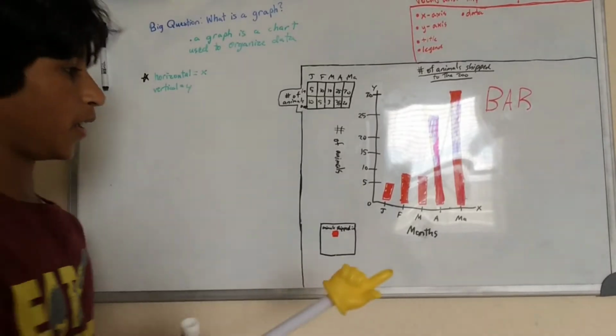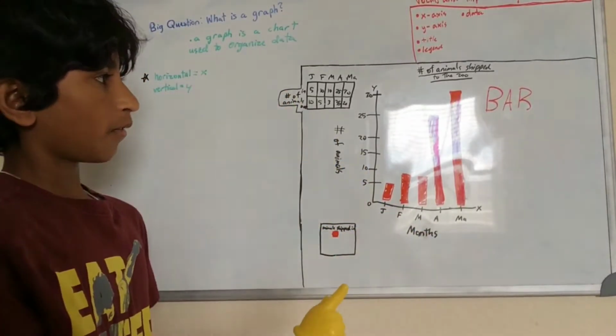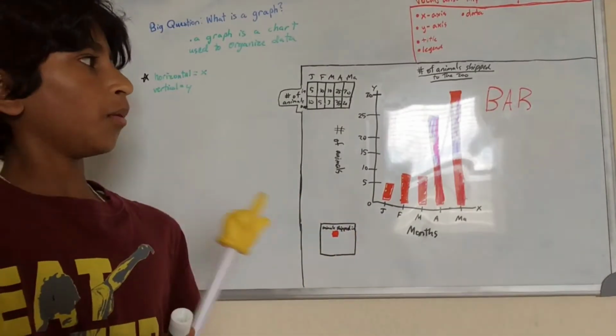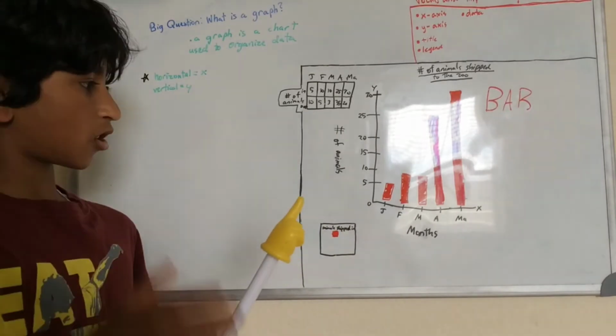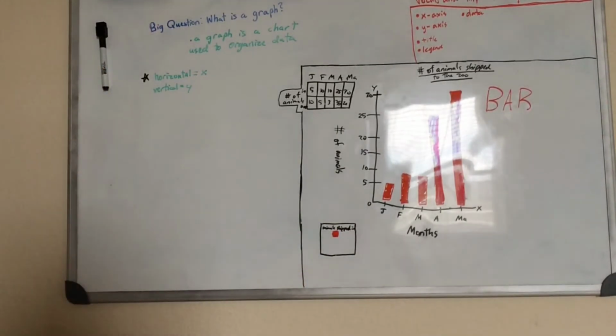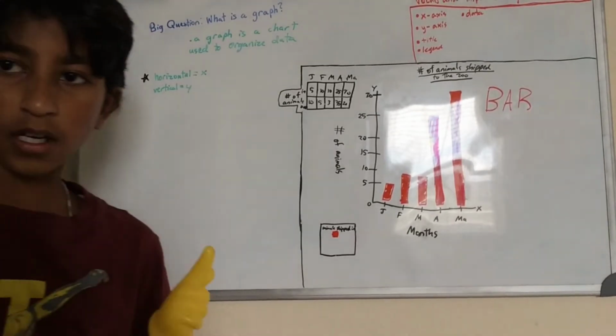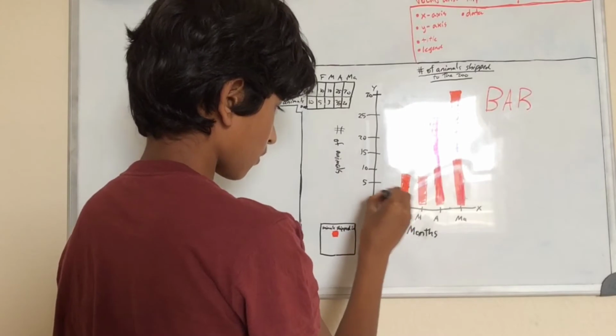So now what we do in our graph is, how do we show how many were shipped out? You can create another graph, but there's also a way you can just do it in one graph. So actually I'm gonna get my red marker. Yeah. So I'm gonna actually erase all of this.